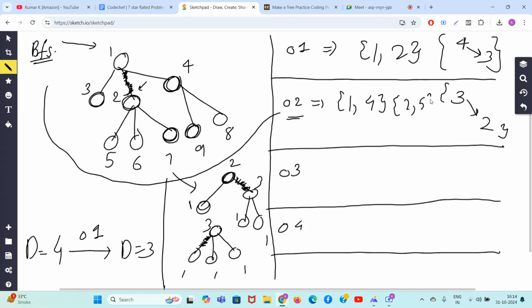See, it's being followed. None of the nodes are common in the O2 operation. Guys, after this, how will the tree look? Now the tree will look like this. Guys, this is the tree now. You have a forest of 3 trees.